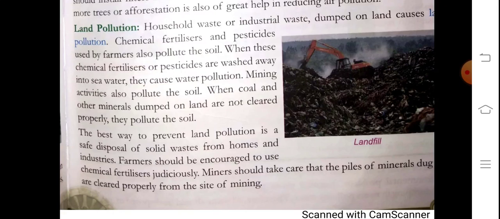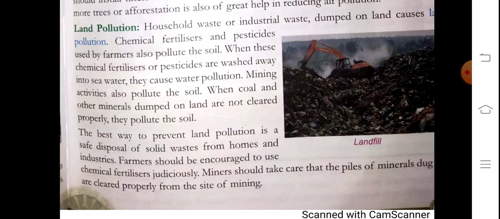And chemical fertilizers, see, pesticides are used by the farmers to get more crops. When these pesticides are sprinkled in a large amount, they cause soil pollution. And when these pesticides are washed away, they mix into the oceans and rivers, so they also pollute the river water. Mining activities also pollute the soil.